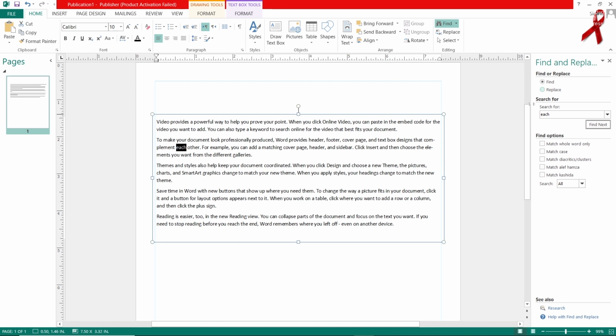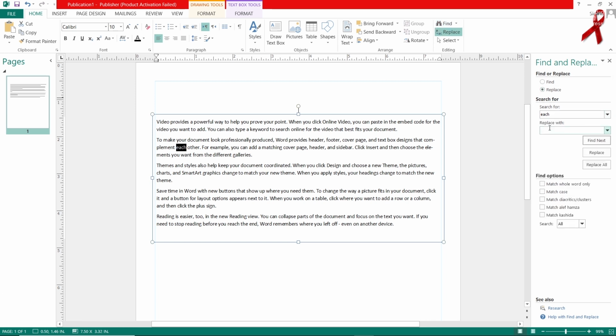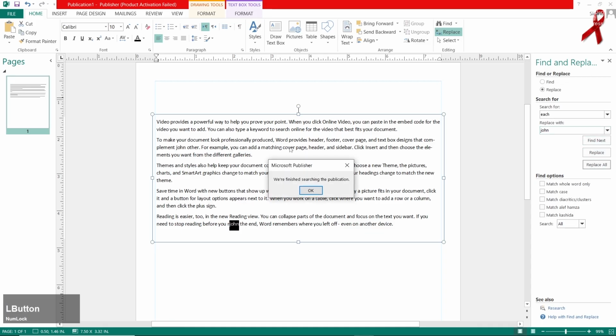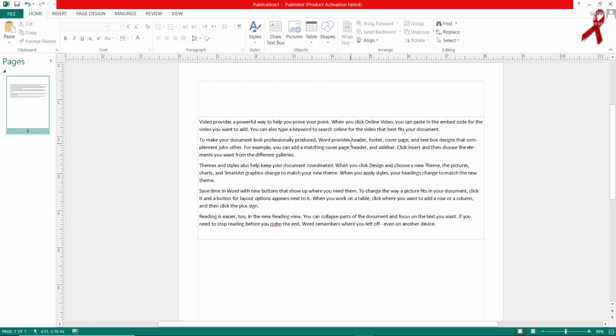There is another option which is known as the replace option. You can replace that word with another word. For example, I have to type John. I have replaced this word with that word. So you must see that I have replaced the word.